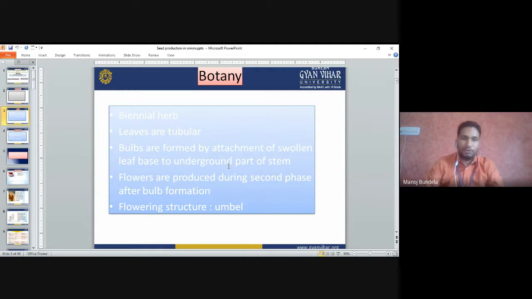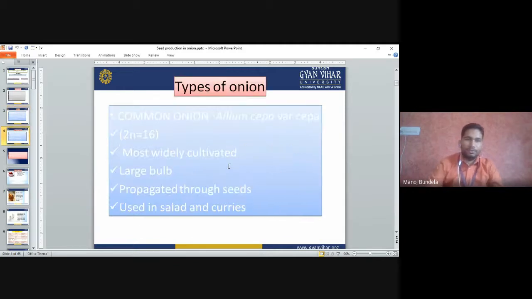The leaves are tubular. Bulbs are formed by attachment of swollen leaf bases to the underground part of the stem. The flowers are produced during the second phase after bulb formation. Means first the bulb will form, and in the second phase we grow the bulb and from the bulb the flowering will start. The inflorescence is an umbel.